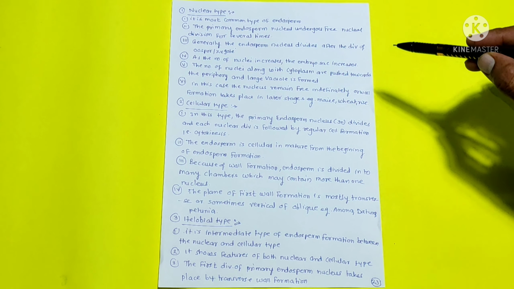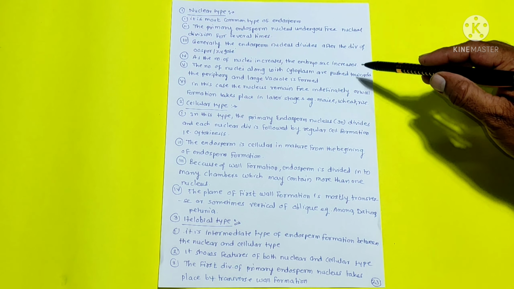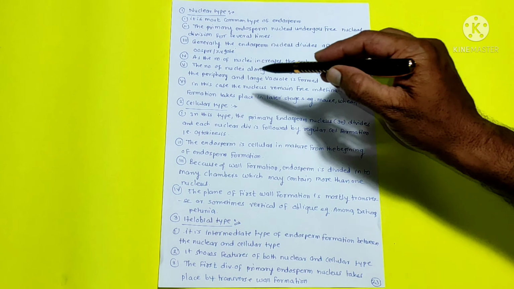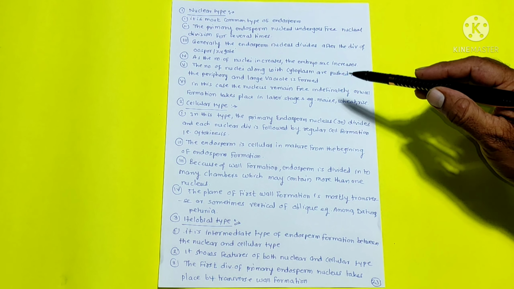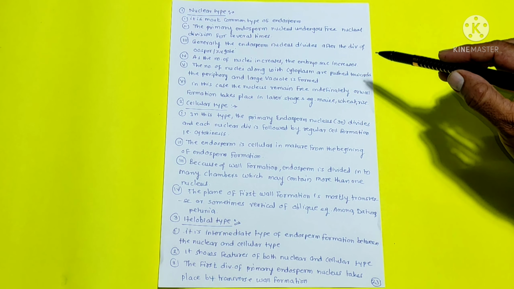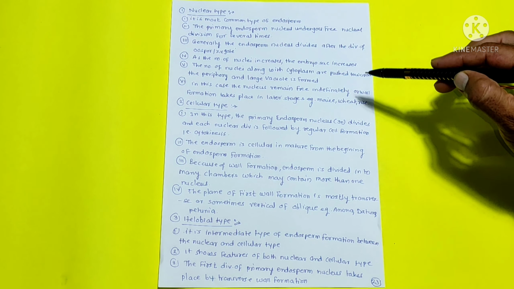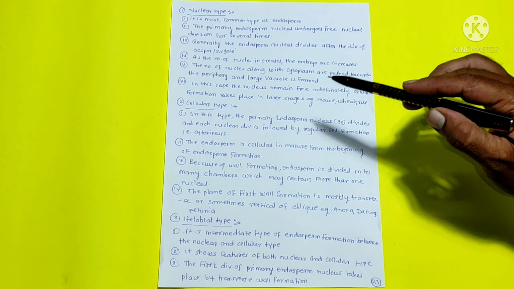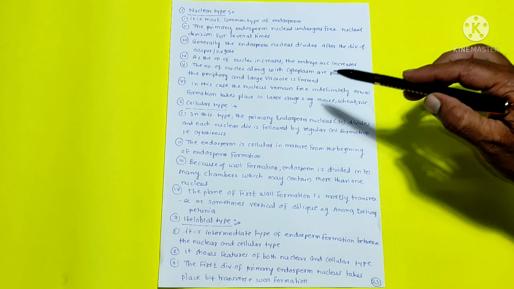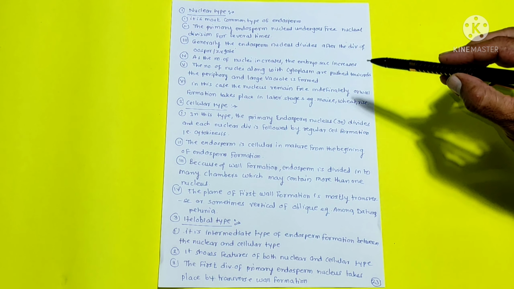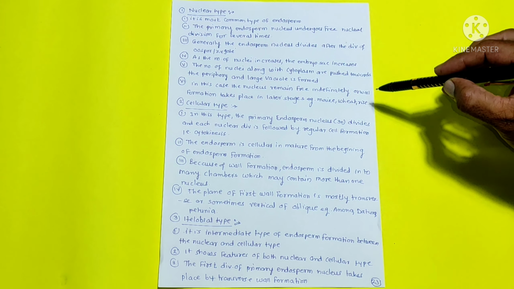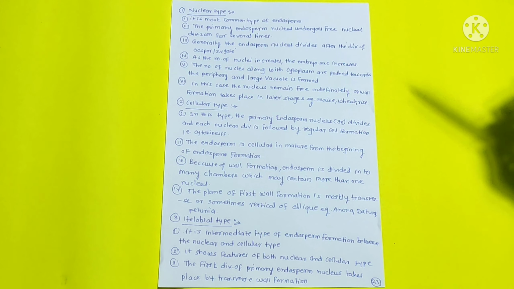The nuclei along with cytoplasm are pushed towards the periphery and a large vacuole is formed. In this case, the nucleus remains free indefinitely or wall formation takes place at a later stage. Example, maize, wheat, rice, etc.